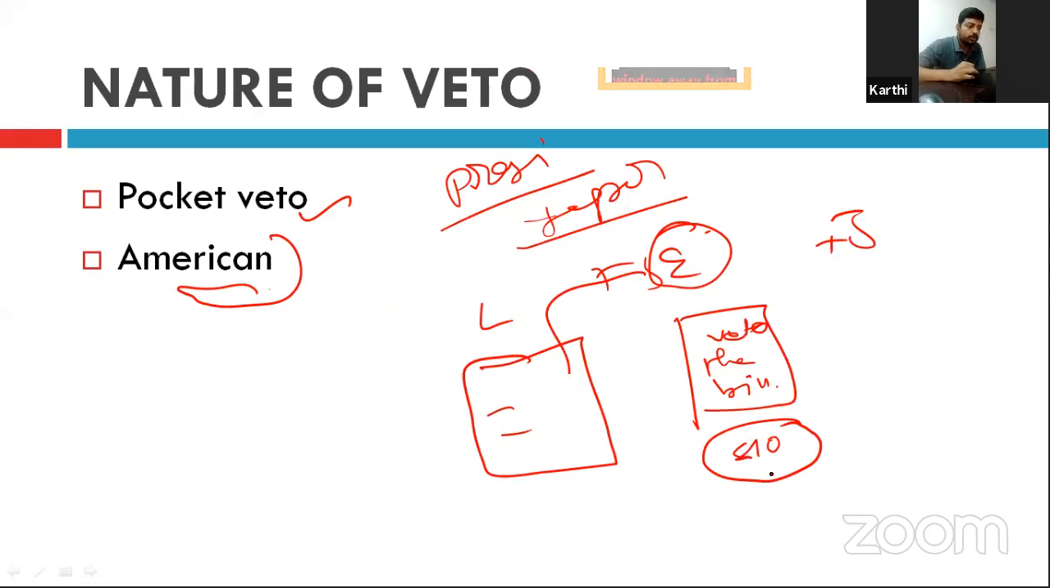But if he has not taken action during those 10 days, then it can be considered he has exercised the pocket veto. Okay. But in Indian circumstances, there is no time limit given. It is only mentioned as soon as possible. Okay. So this is called pocket veto.